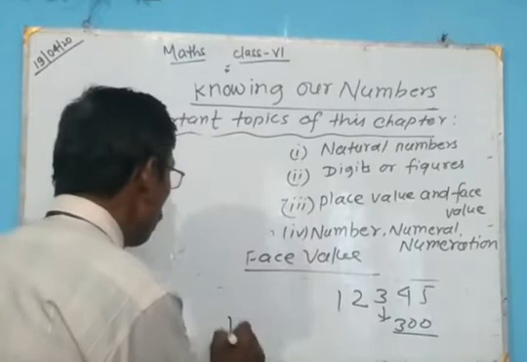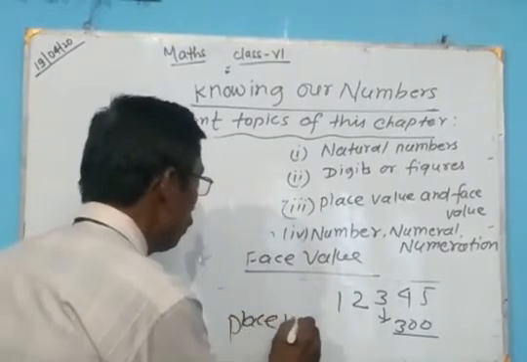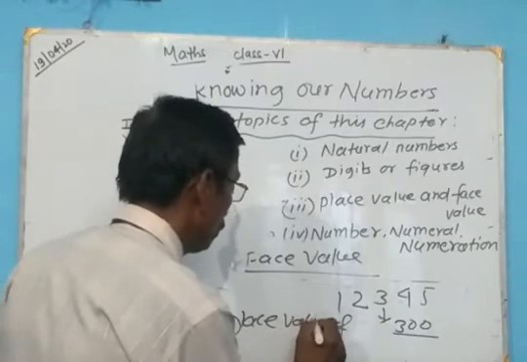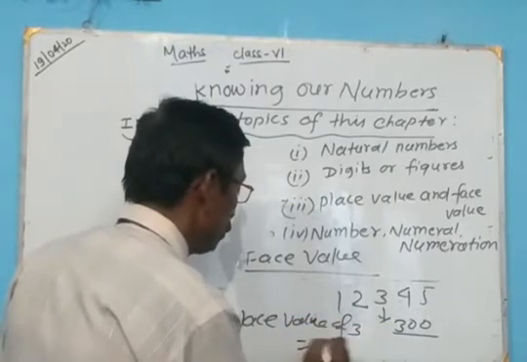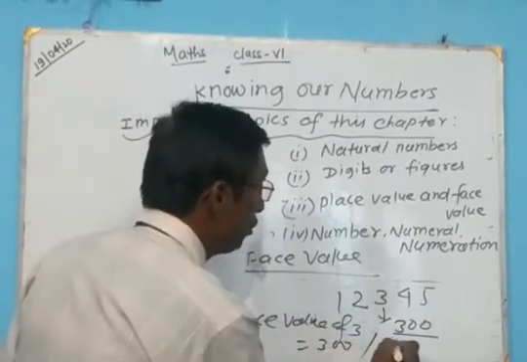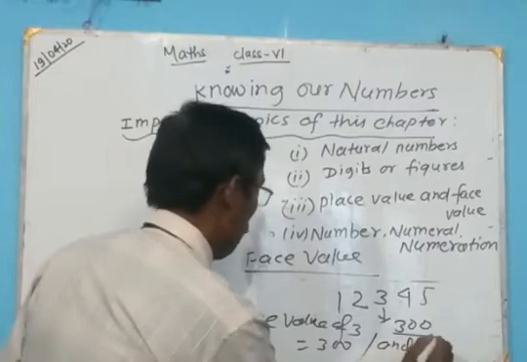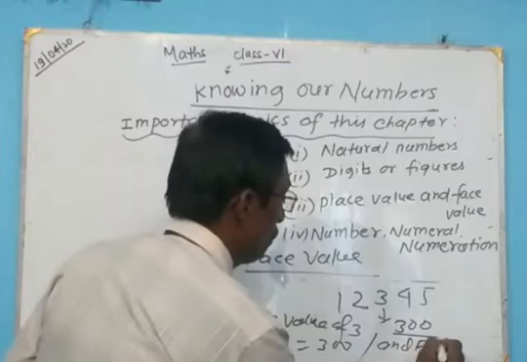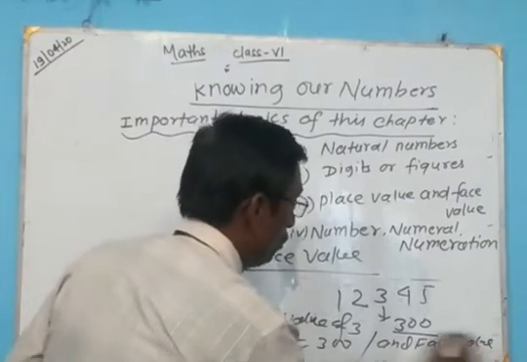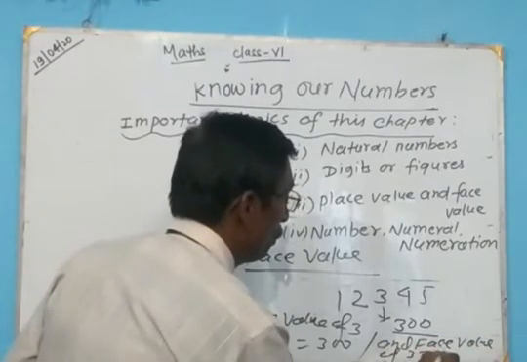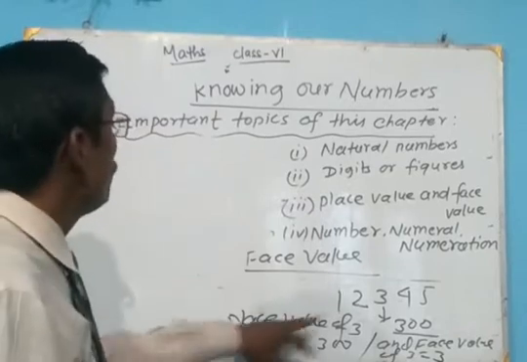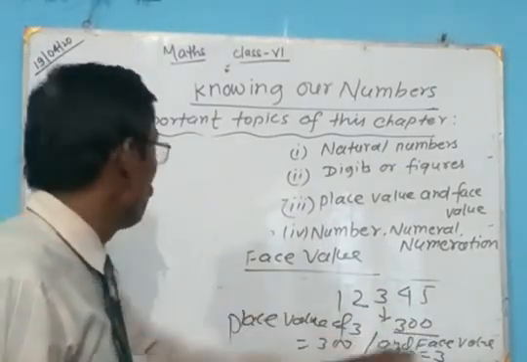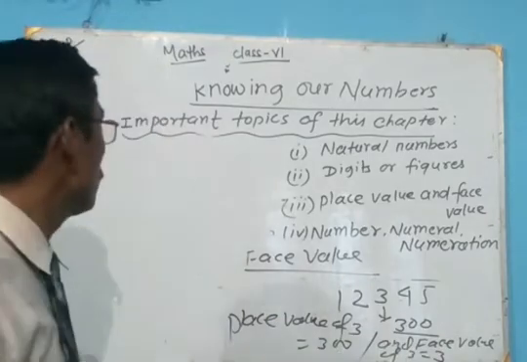The place value of 3 is 300, and the face value of 3 is 3.